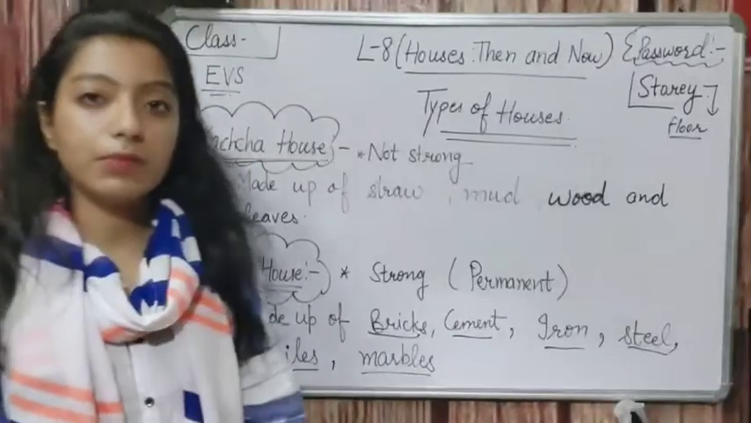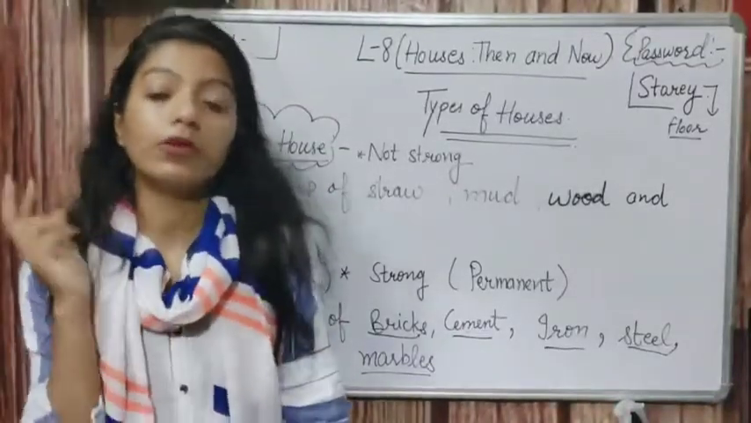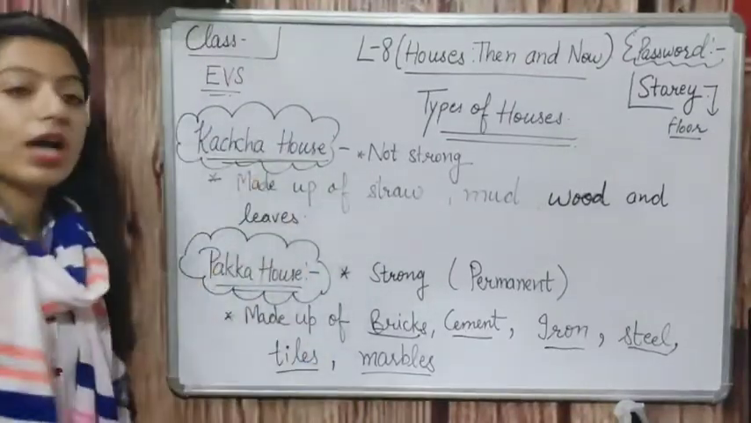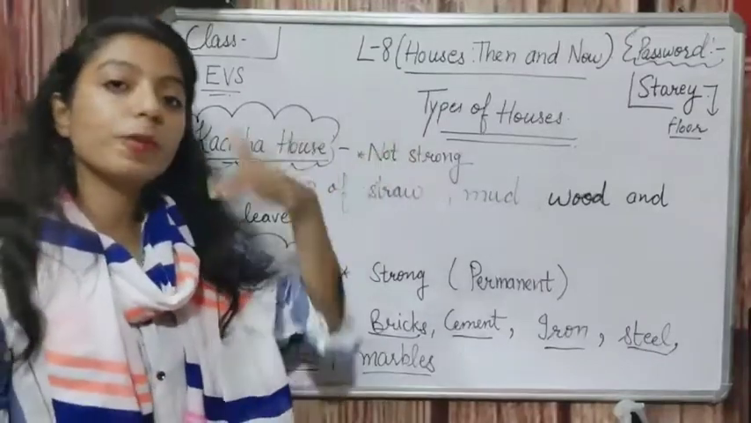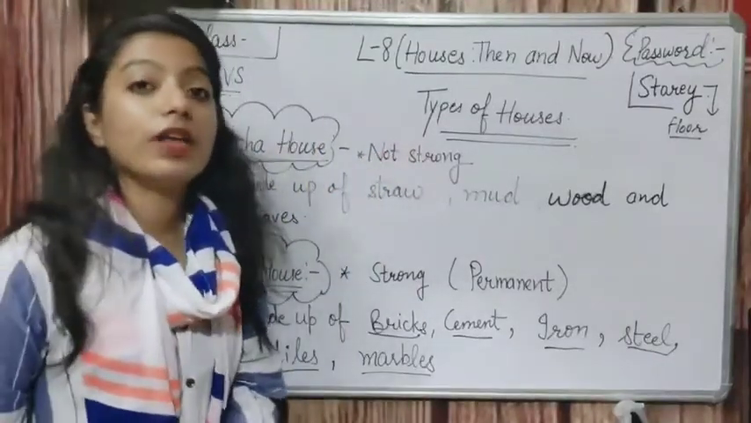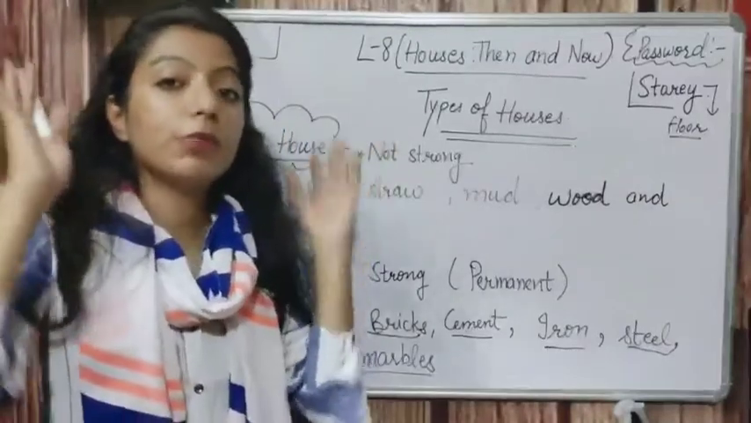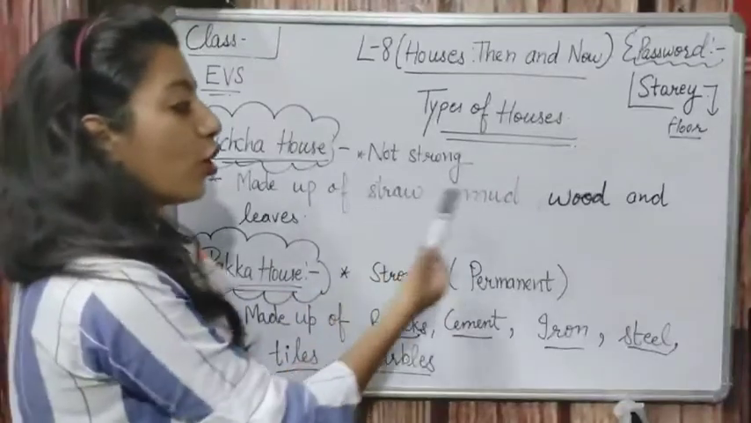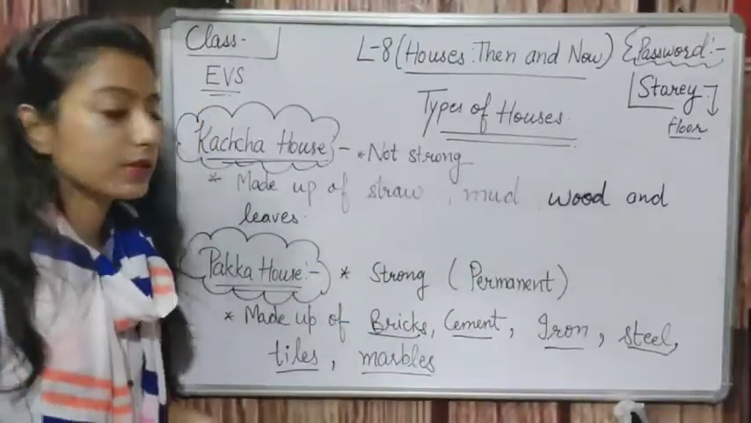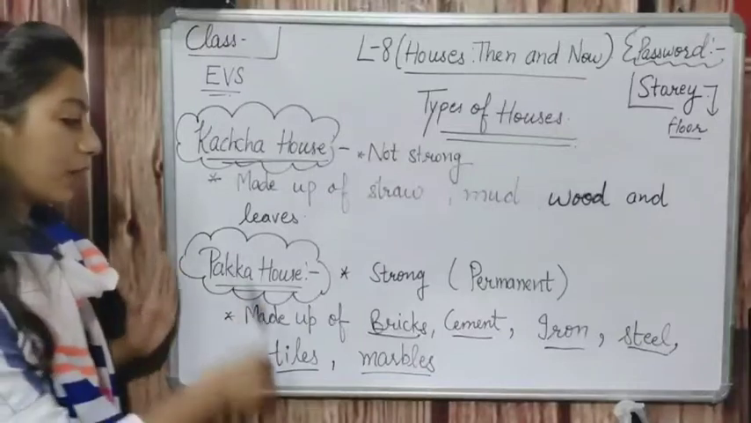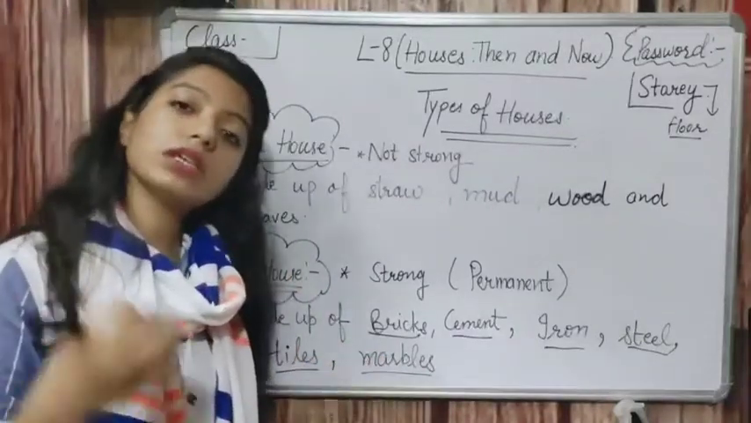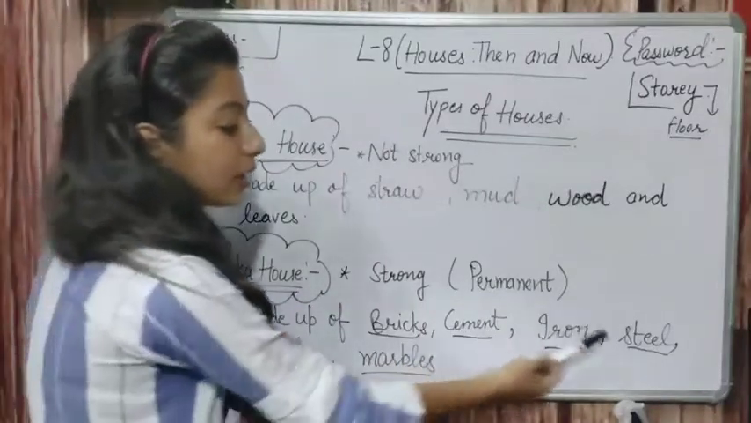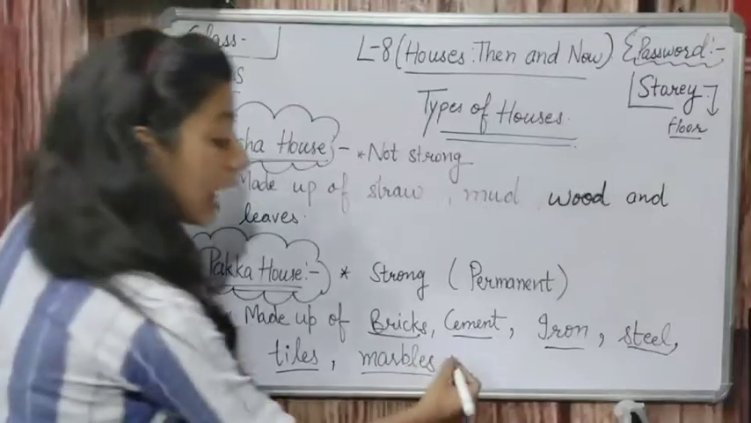So how many types of houses have I told you till now? Two types of houses. First is the kacha house, which we can find in the villages, and in earlier times houses were like this, when our grandfather or grandmother was young. That house is made up of straw, mud, wood and leaves. And then the pakka house. Pakka houses are strong houses. We can call them permanent houses also. And pakka houses are made up of bricks, cement, iron, steel, tiles, marbles, and glass also we can add.